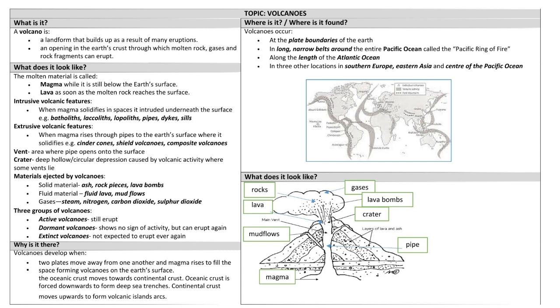Why is it there? Volcanoes develop when 2 plates move away from one another and magma rises to fill the space, forming volcanoes on the Earth's surface. The oceanic crust moves towards continental crust. Oceanic crust is forced downwards to form deep-sea trenches. Continental crust moves upwards to form volcanic island arcs.